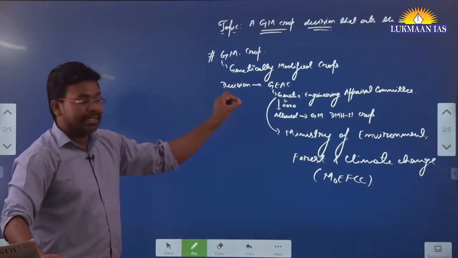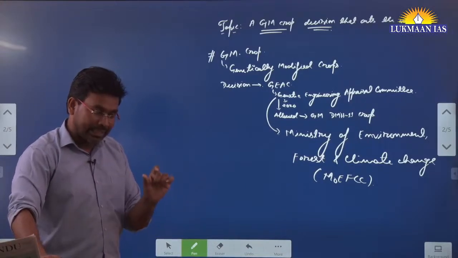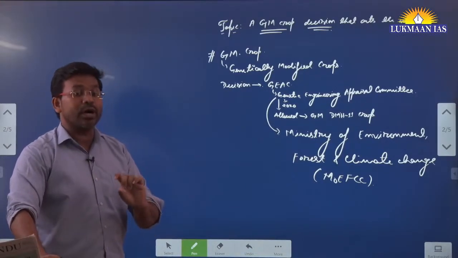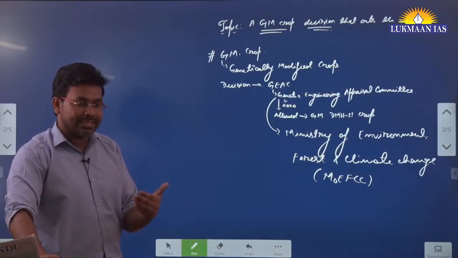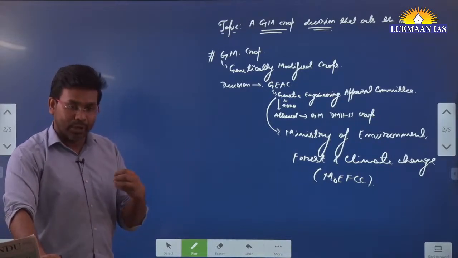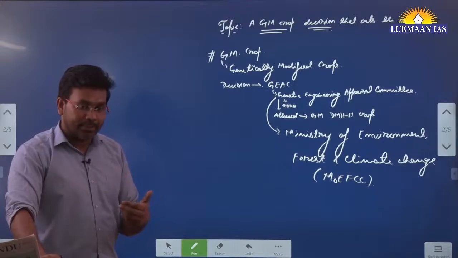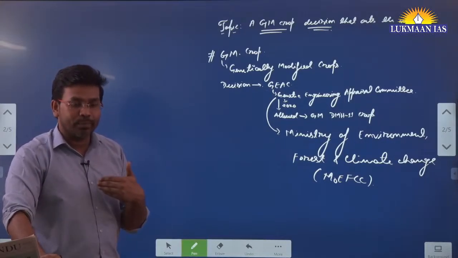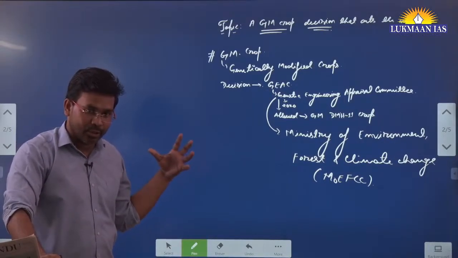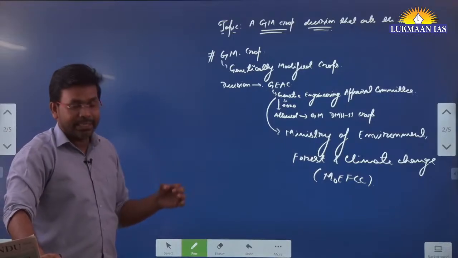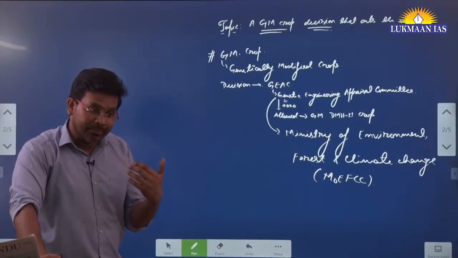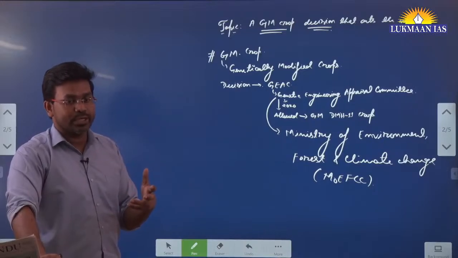This Genetic Engineering Appraisal Committee is the apex level committee that assesses whether a genetically modified crop is suitable for release for public use, suitable for plantation, because genetically modifying crops has many issues associated with it.